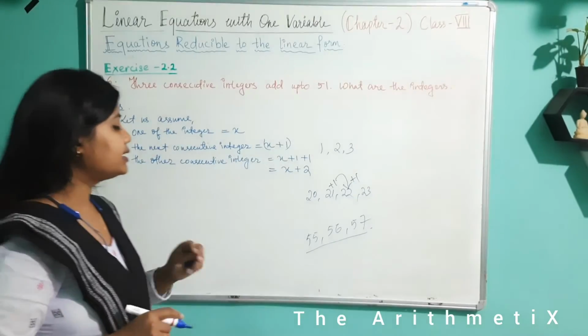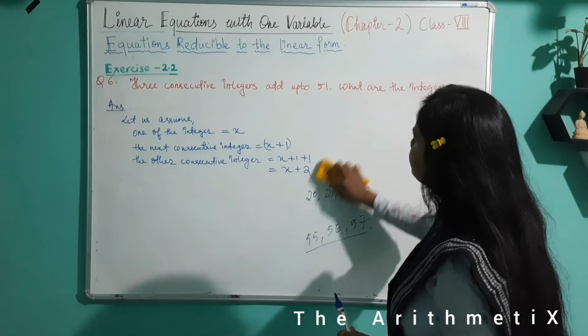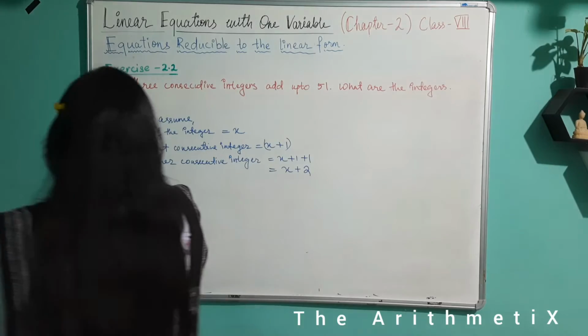So we got three consecutive integers: x, x plus 1, and x plus 2.